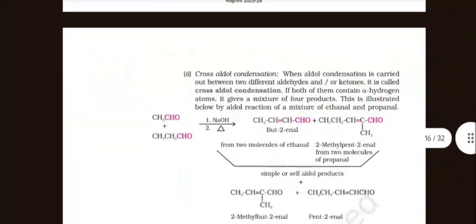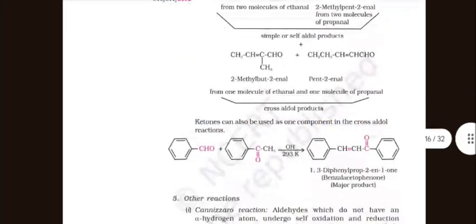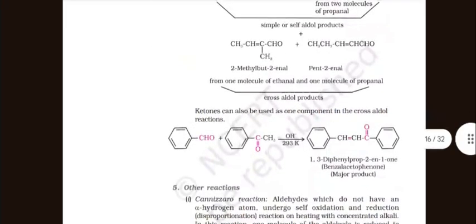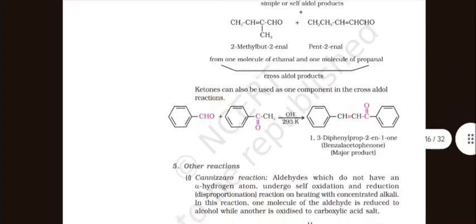Cross aldol condensation: when aldol condensation is carried out between two different aldehydes or ketones, it is called cross aldol condensation. If both of them contain alpha hydrogen atoms, it gives a mixture of four products. This is illustrated below by aldol condensation of a mixture of ethanal and propanal. Ketones can also be used as one component in the cross aldol reaction.